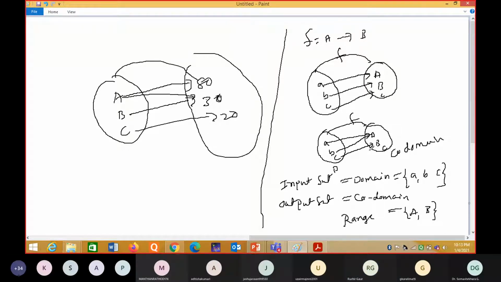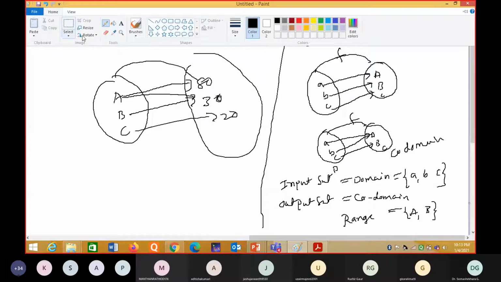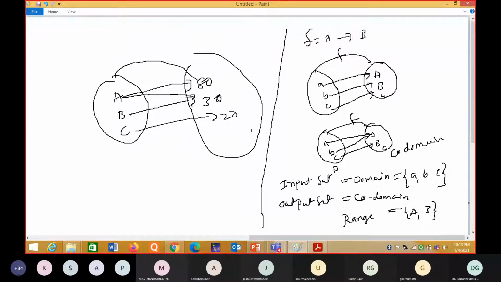Okay, so range. We can't write like this. The output is the range, and that is denoted by A comma B. You all know what a 1-1 function is and what onto functions are.